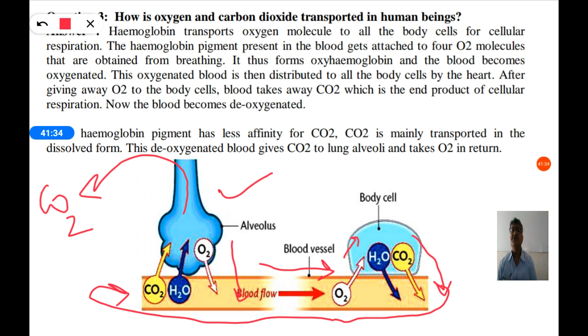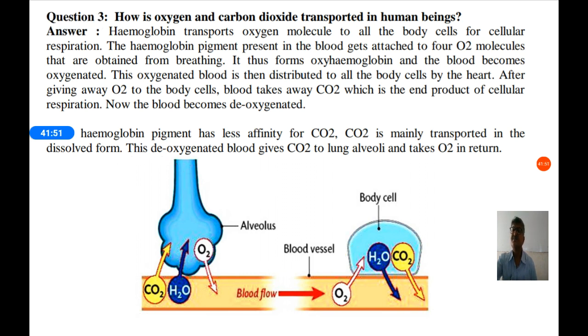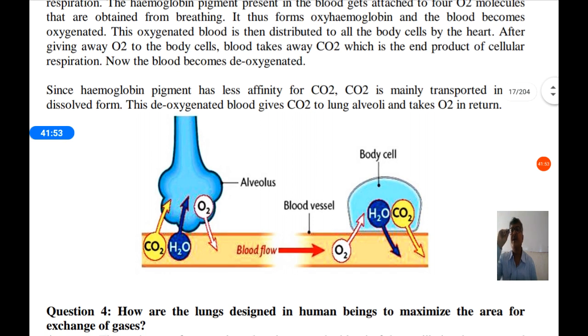Blood takes carbon dioxide, which is the end product of cellular respiration. Now the blood becomes deoxygenated by losing oxygen and gaining carbon dioxide. That becomes deoxygenated blood. Since hemoglobin pigment has less affinity for carbon dioxide, carbon dioxide is mainly transported in dissolved form. So hemoglobin is not absorbing the carbon dioxide. This carbon dioxide is dissolved in the water present in our blood.